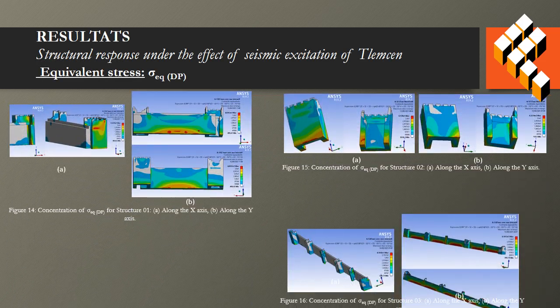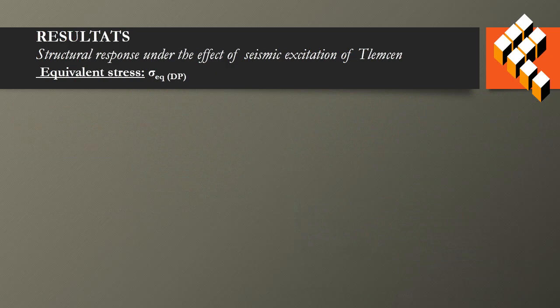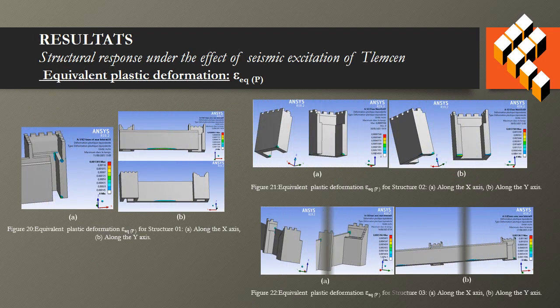Under the Tlemcen earthquake, the equivalent stress maps show that damage is mainly concentrated at the base of the intermediate walls, at the end of freestanding walls, and in the thickness transition zone of tower walls. The equivalent plastic deformation maps confirm this damage distribution, highlighting the same areas of plasticization.